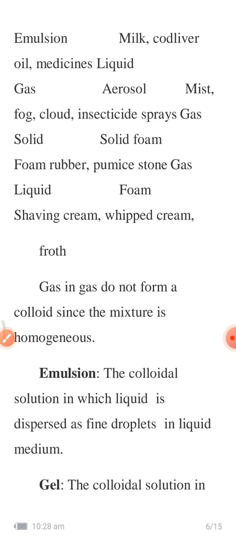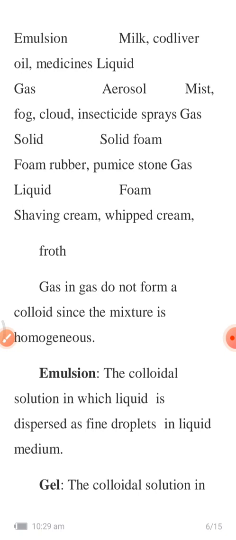For example, milk. Important: what is the example for the emulsion colloidal system? Milk. So emulsion is nothing but both the dispersed phase as well as the dispersion medium are liquid.